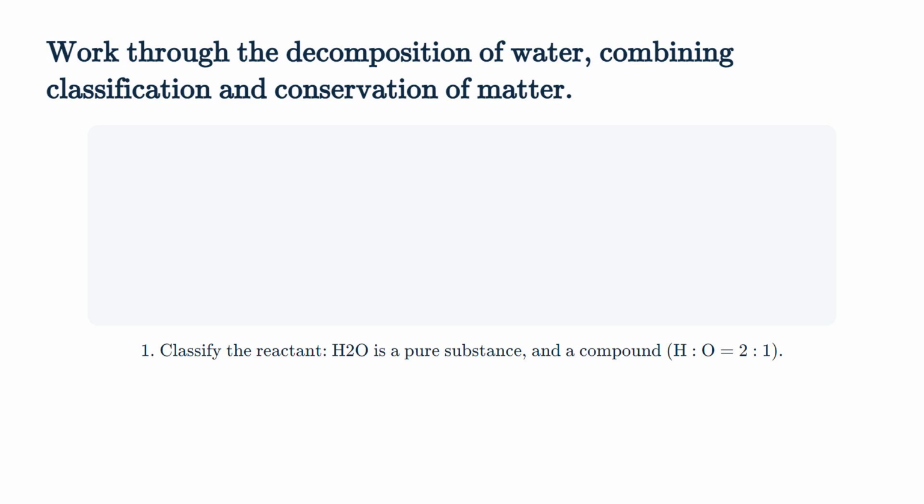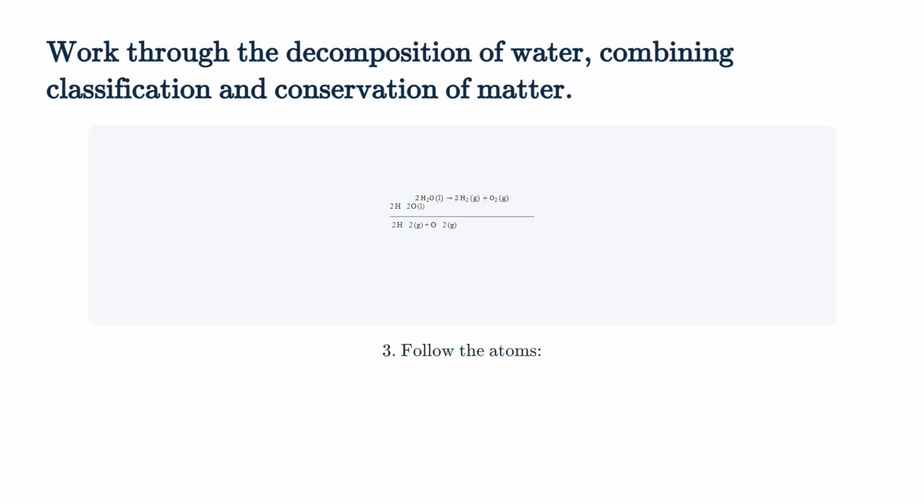Step 1. Classify the starting material. Water has a constant composition, so it's a pure substance, and it can be simplified chemically, so it's a compound of hydrogen and oxygen combined in a 2-to-1 ratio. Step 2. Add energy from a battery or power supply, and the water breaks down into hydrogen gas and oxygen gas. Both products are elements. Step 3. Follow the atoms. 2 water molecules rearrange into 2 hydrogen molecules and 1 oxygen molecule. We write that as 2H2O(l) gives 2H2(g) plus O2(g).